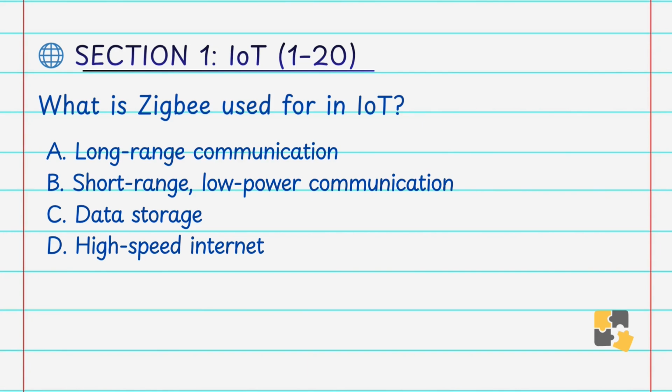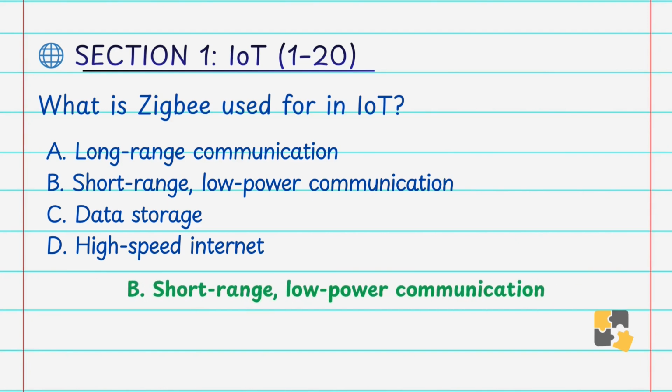A. Long range communication, B. Short range low power communication, C. Data storage, D. High speed internet. Answer is B. Short range low power communication. Zigbee is a low power wireless communication protocol used for short range communication, ideal for battery powered IoT devices.